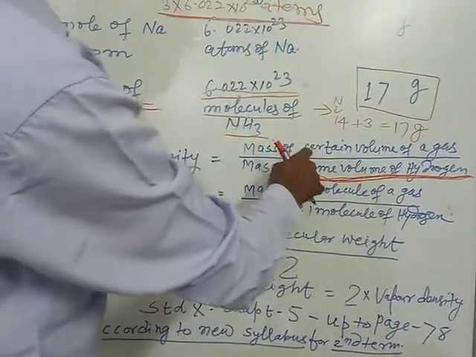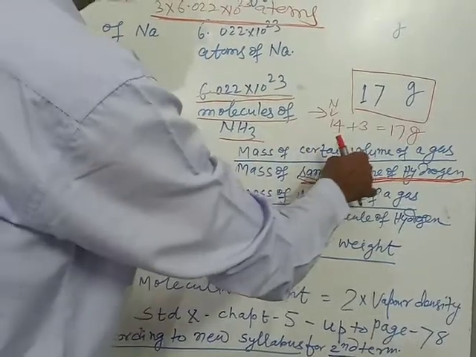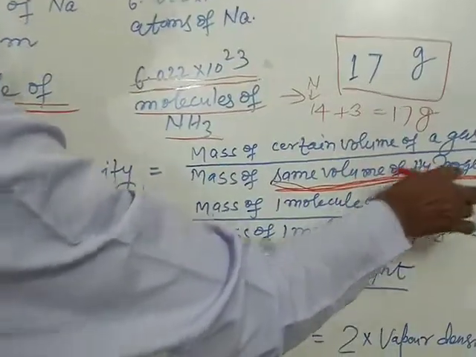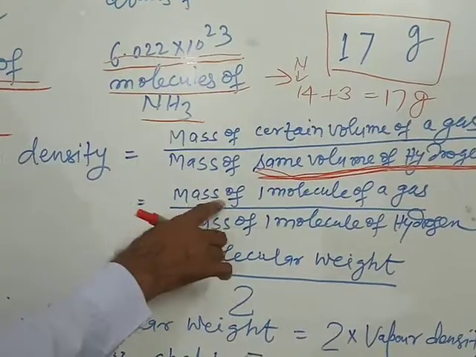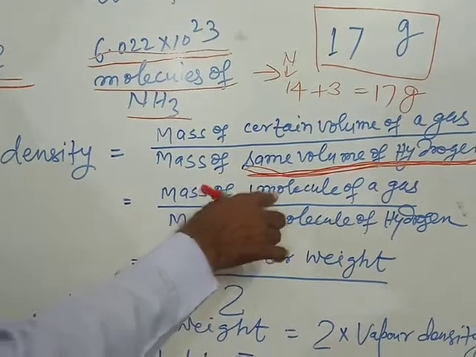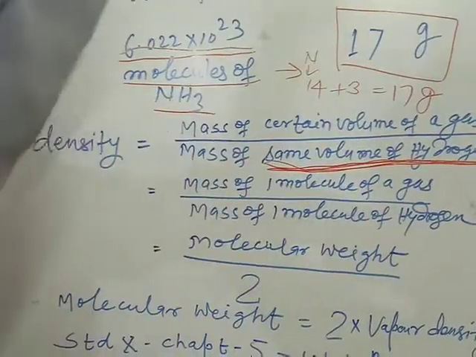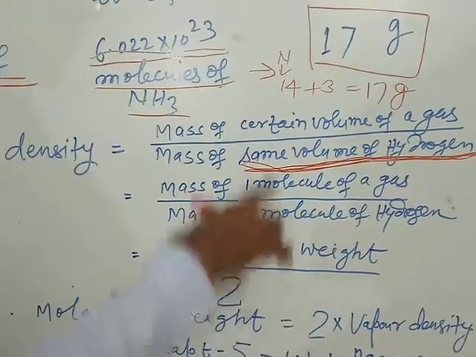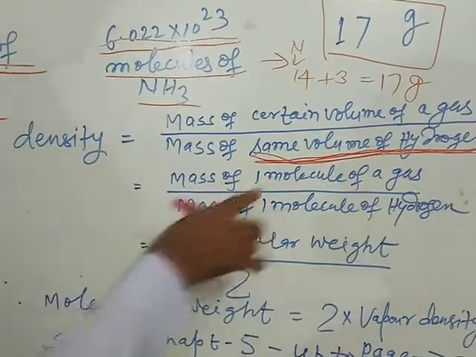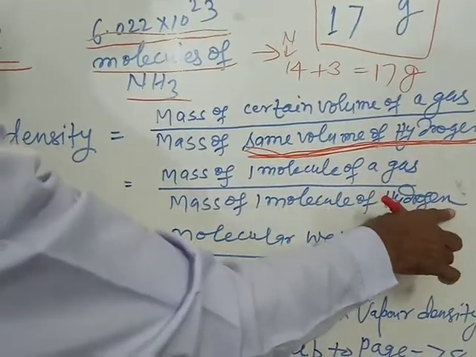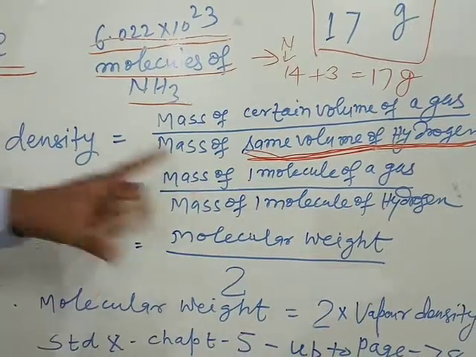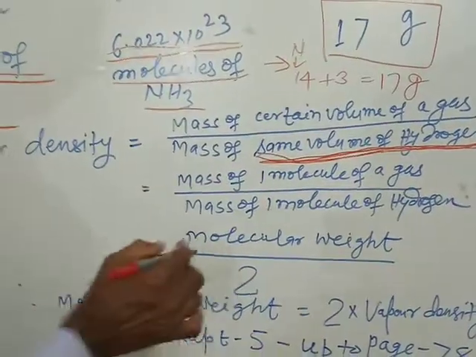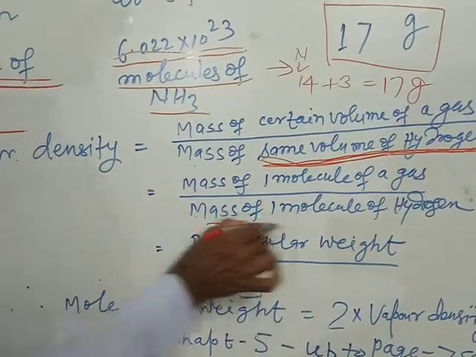We can take the mass of x volume of a gas by the mass of x volume of hydrogen. X cancelled. The mass of 1 volume, that is 1 molecule of a gas, divided by the mass of 1 molecule of hydrogen, because equal volumes of all gases contain equal numbers of molecules. The mass of 1 molecule is the molecular weight, divided by the mass of 1 molecule of hydrogen.